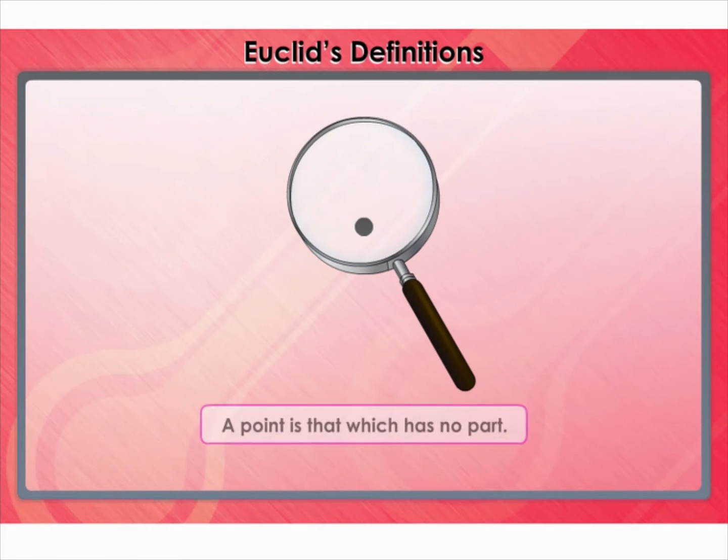The first definition says that a point is that which has no part. By no part, Euclid meant that the point does not occupy any area in space. In particular, the geometric points do not have any length, area, volume, or any other dimensional attribute.